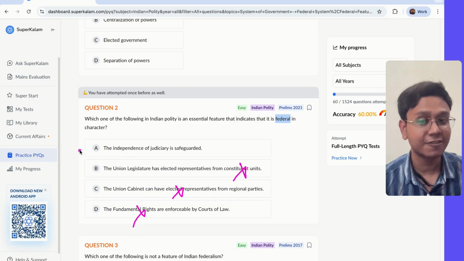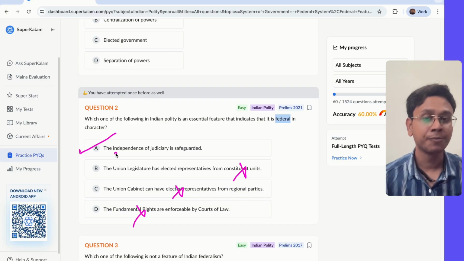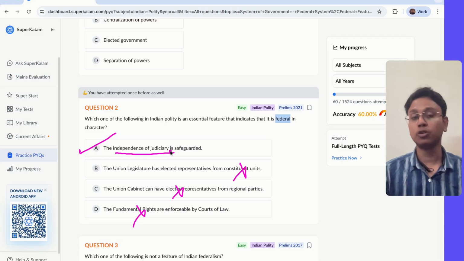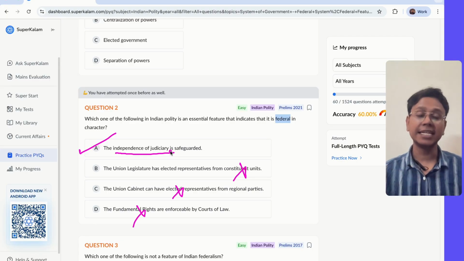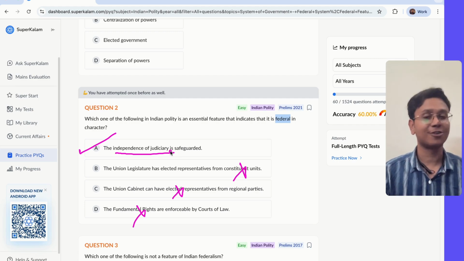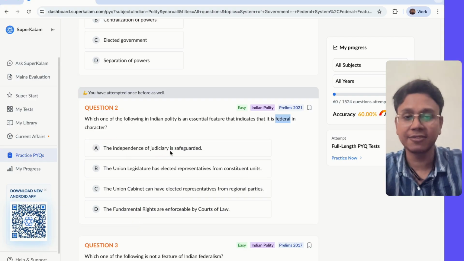Independence of judiciary is safeguarded. This will be the answer, because the judiciary is independent. If there is any dispute between the center and state, the center can rightfully go to the Supreme Court, go to the judiciary, and the judiciary in an impartial manner will take action and ensure that the federal character of India is not compromised. So I think the answer will be A.